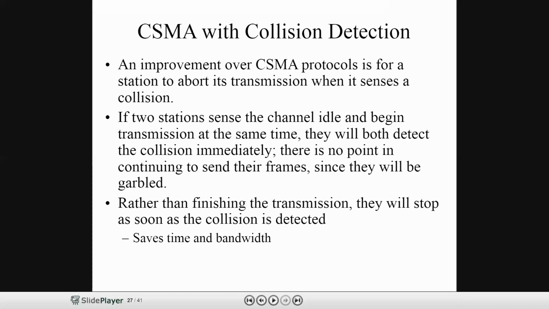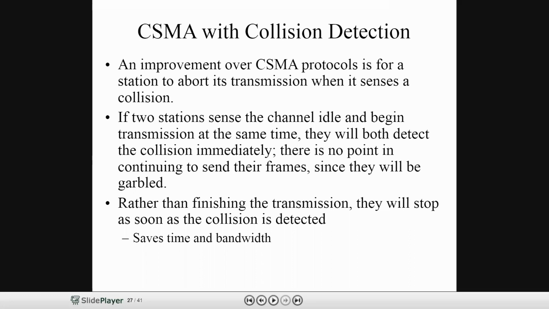After some time, both detect the collision immediately.